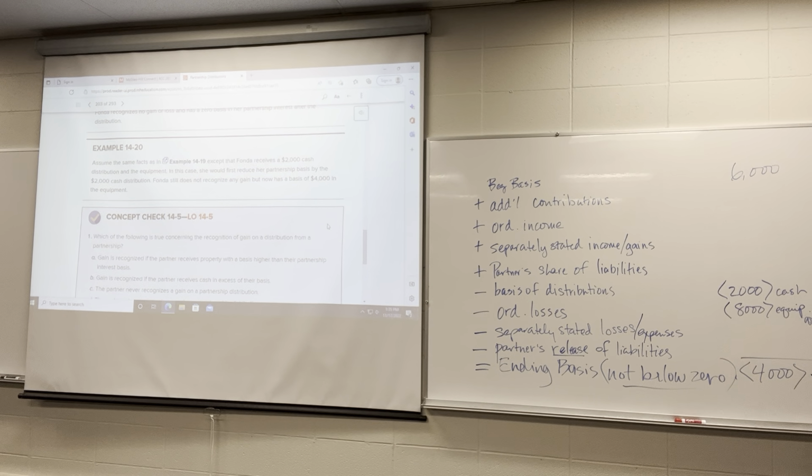So with cash, when the cash distribution causes the basis to go below zero, then the partner is going to recognize income in the amount of the excess, the amount that it went negative. If it's a property distribution though, then the difference is going to reduce the basis of that property in the hands of the partner when it transfers over.